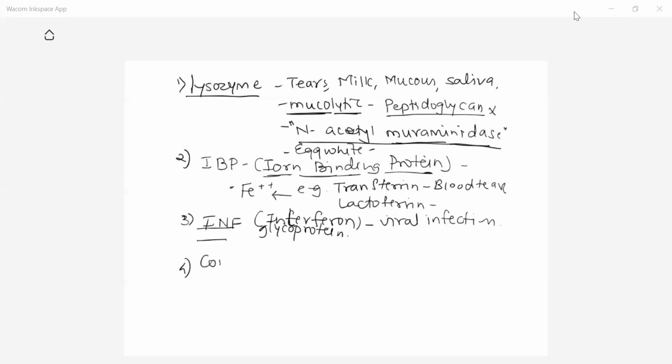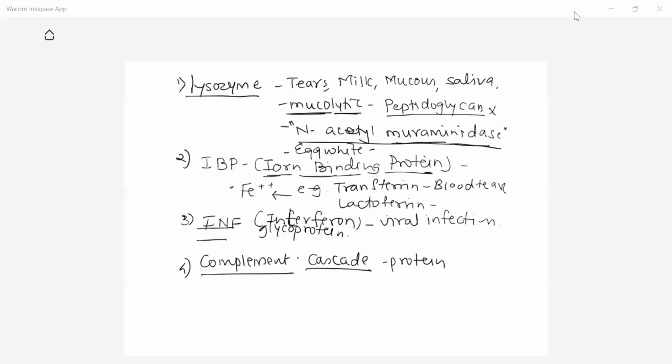Then next is complement. Complement is a blood protein. It is a cascade protein. Cascade means chain. This protein is in chain form, like a string of beads. From C1 to C11 proteins are there, and this complement is normally present in the blood. Now the name itself indicates complement. It does not have antibacterial or antimicrobial activity.